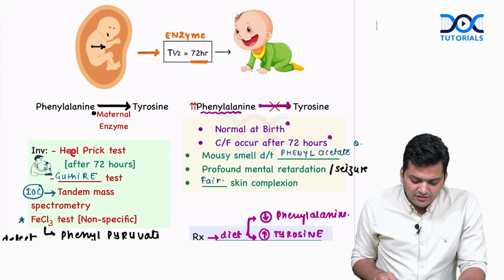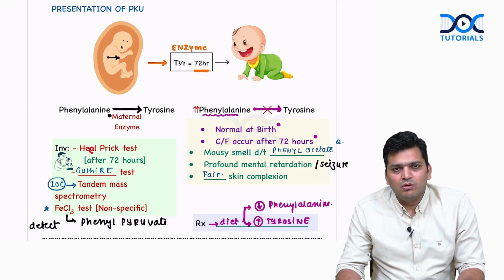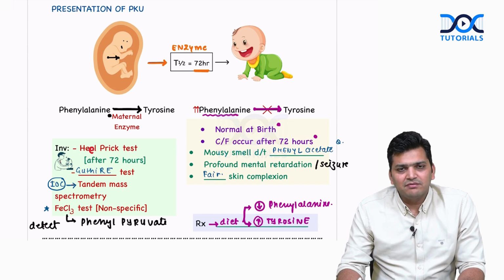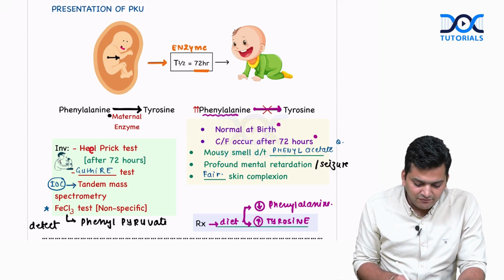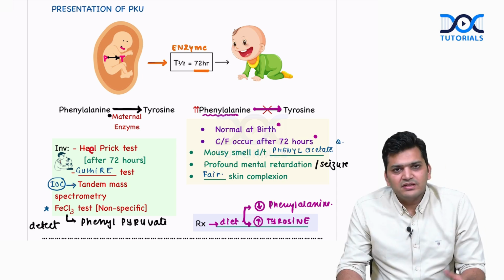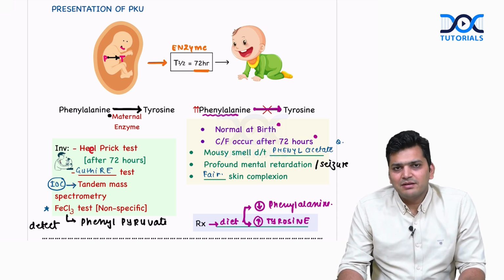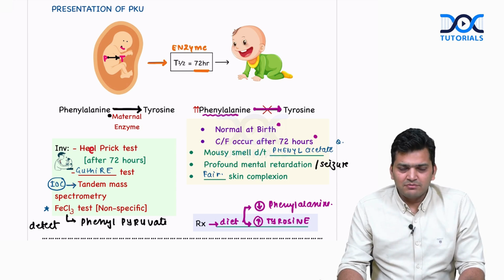But this patient will not have the problem on day 0 of life. The reason is when the child is there in the fetal life, the phenylalanine is supposed to convert into tyrosine. But this fetus is unable to make the enzyme, but the maternal enzymes are there to do the things. So during the fetal life, there is no problem. Even if the child is not having the enzymes, the reaction will happen. The maternal enzymes will do the job.